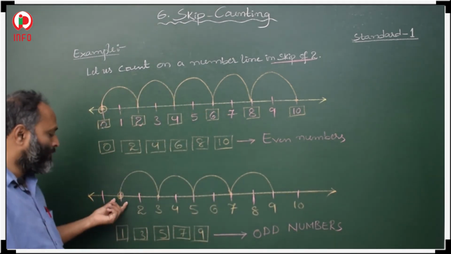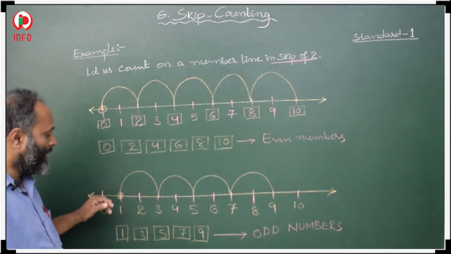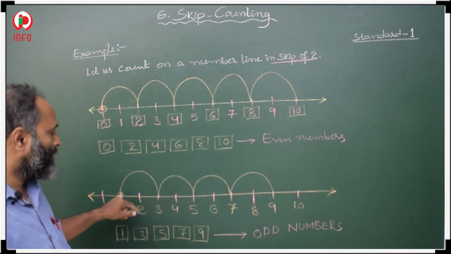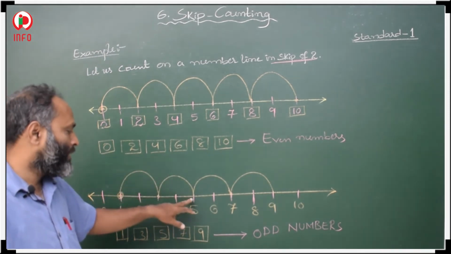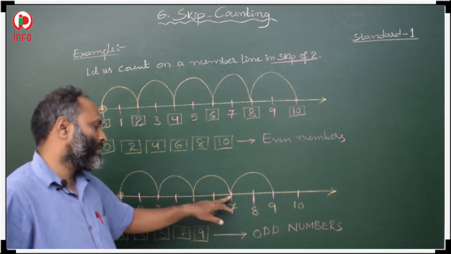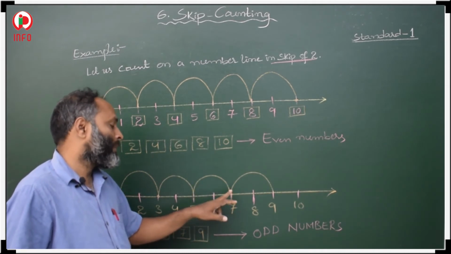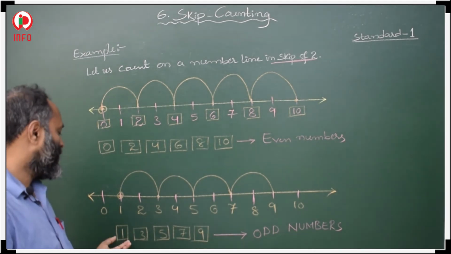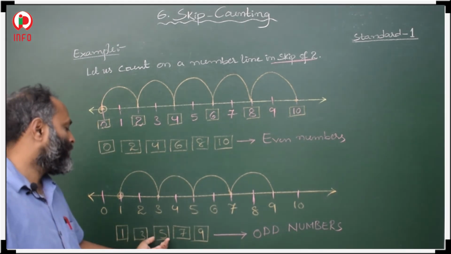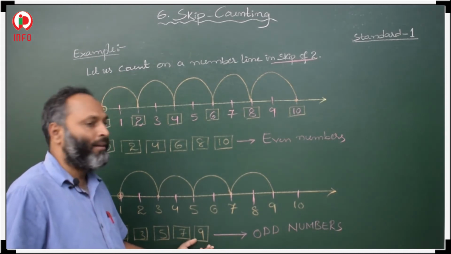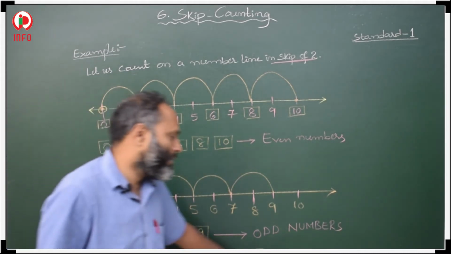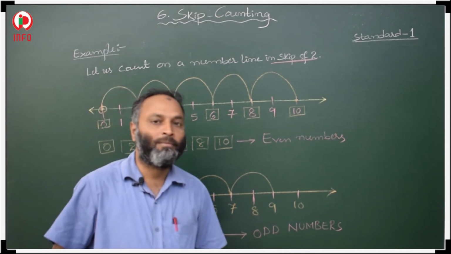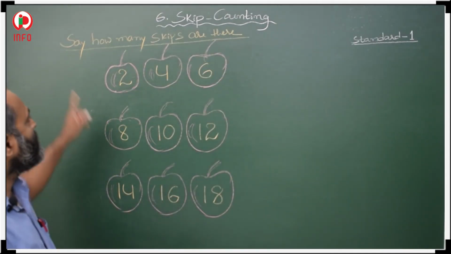When you start from 1 on the number line, then your skip of 2's are 1 to 3, 3 to 5, 5 to 7, 7 to 9. These are your skip of 2's: 1, 3, 5, 7, 9. These numbers are called odd numbers. Understand? Okay.